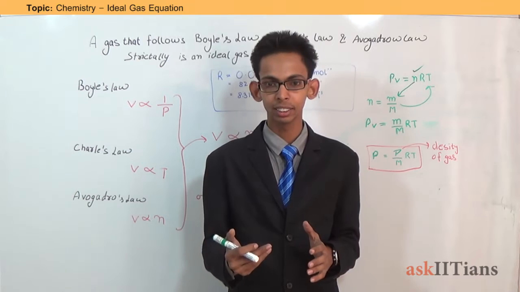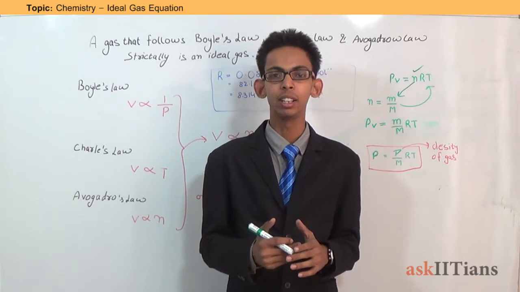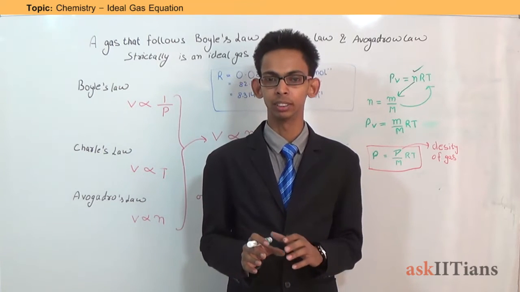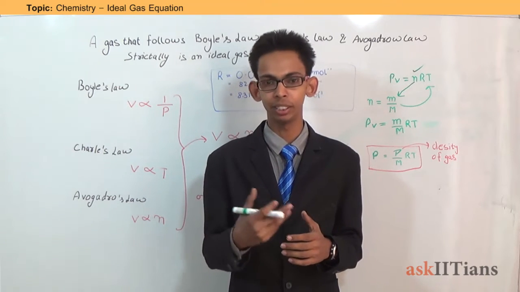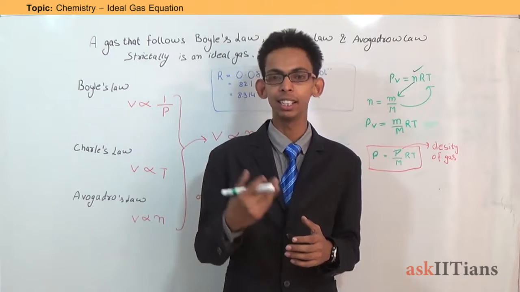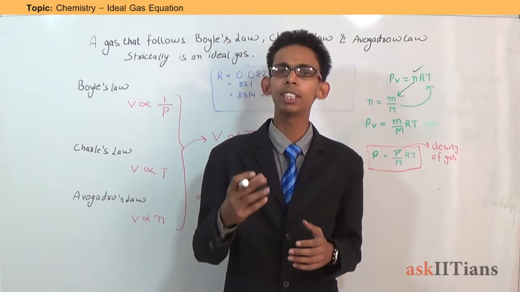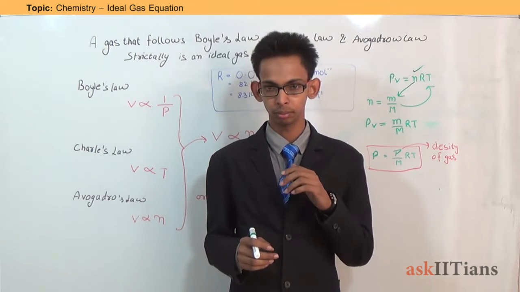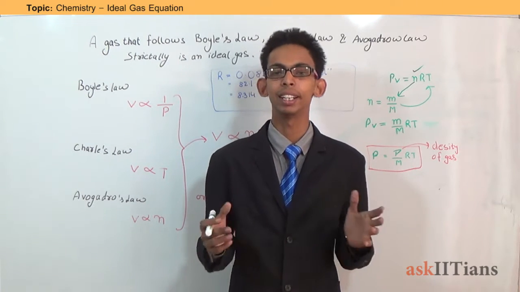A real gas behaves ideally only at high temperature and low pressure. Otherwise, they show some deviation from the ideal behavior, either positive deviation or negative deviation. We will discuss this in later videos. So, now what is an ideal gas equation?